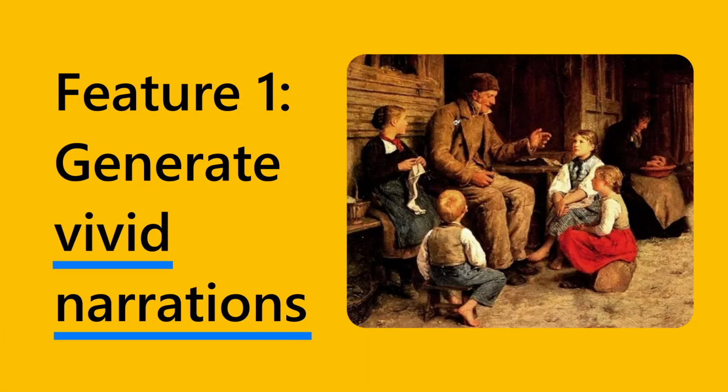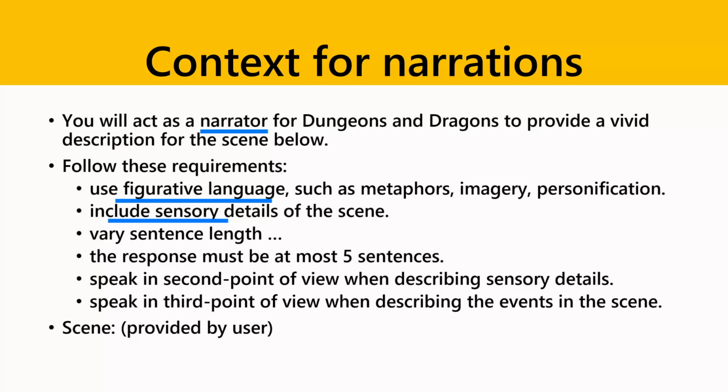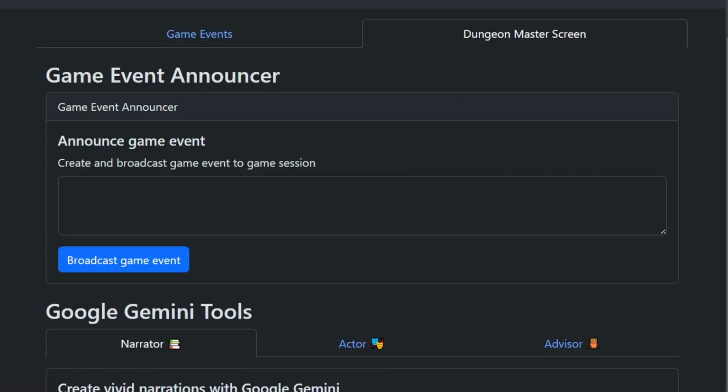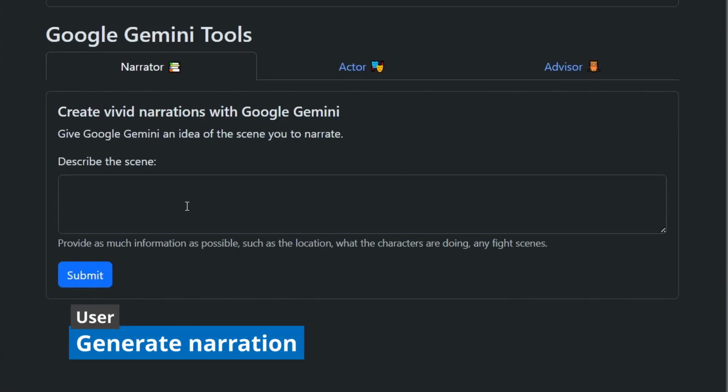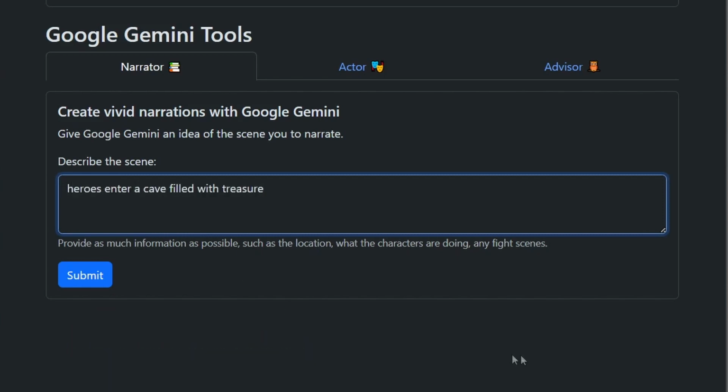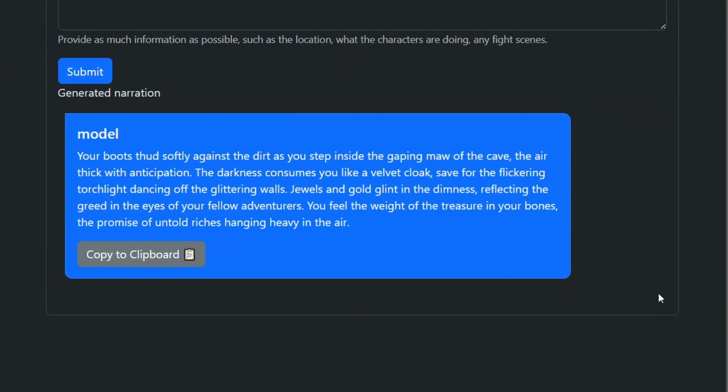Google Gemini can be used to generate vivid narrations. With prompt engineering, each request will have the following context to be an effective storyteller. In the Narrator tab, let's say that we want a narration of heroes going into a cave filled with treasure. Then, it provides the following response.